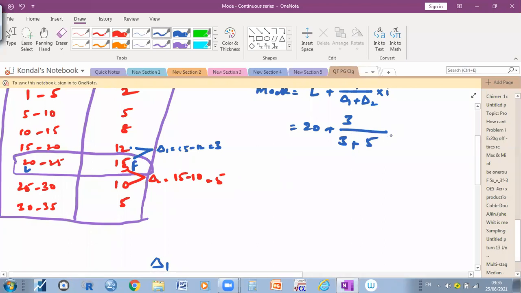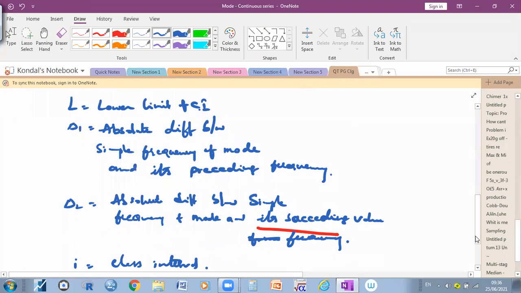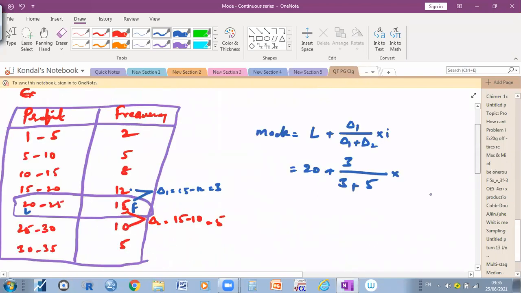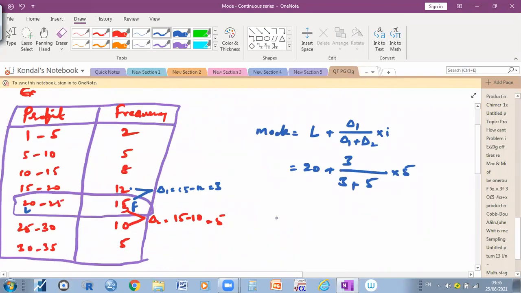5, into the class interval. What is the class interval? How much is it? Only 5. That is 5 to 10 or 1 to 5, right? That is 5. Therefore you can take 20 as is, plus 3 divided by 5 plus 3, right, into 5. You can multiply also, no problem. 20 plus 3 into 5, 15 by 8.